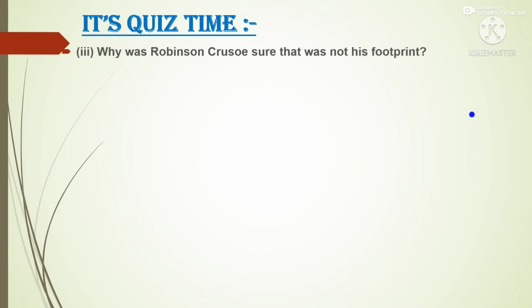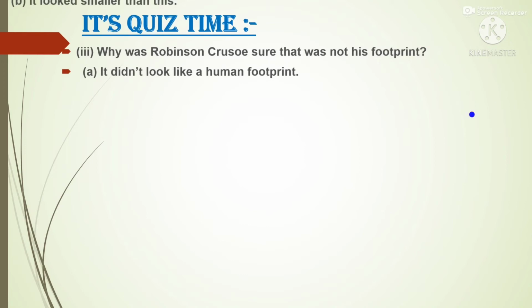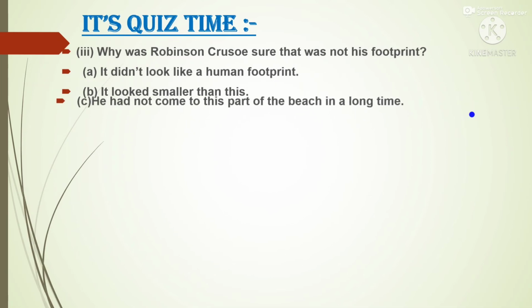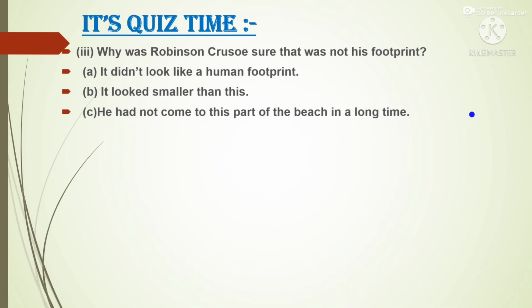Next question. Why was Robinson Crusoe sure that it was not his footprint? Option 1, it did not look like a human footprint. 2, it looked smaller than his foot. 3, he had not come to this part of the beach in a long time.